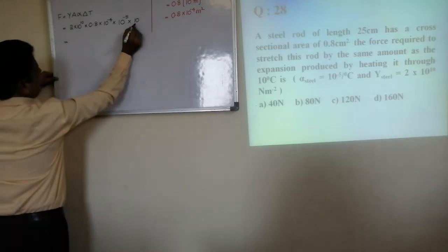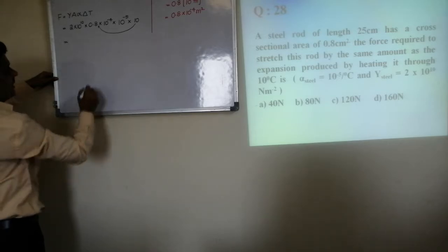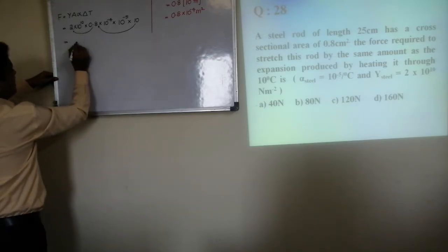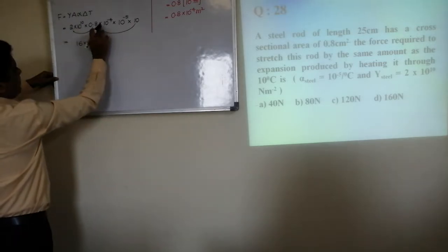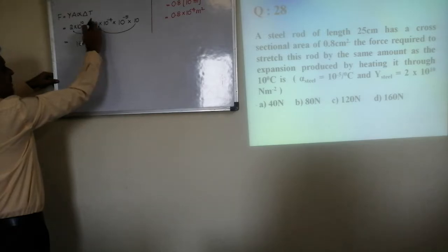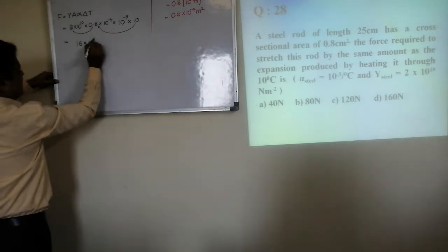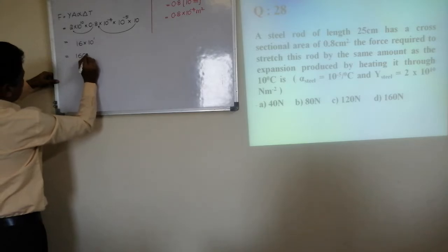You know, 10 into 0.8 is 8, 8 into 2 is 16, into 10 to the power minus 5 minus 4 is minus 9, minus 9 plus 10 is plus 1. So the final answer is 160 Newton.